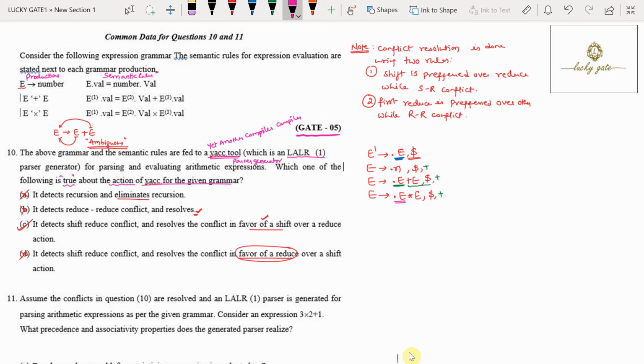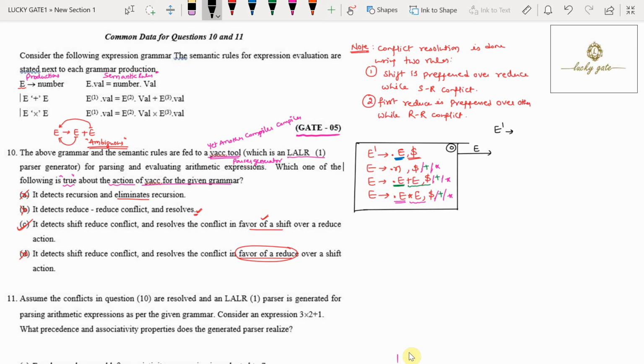For all the three E productions, what will be the look ahead? Star, that is the star also to be added as a look ahead to all the three LR(1) items. I'm calling it state 0. Now you have to move dot one position to the right to get another closure set. We have to find a goto by moving dot one position to the right.